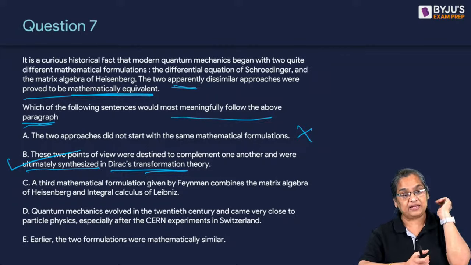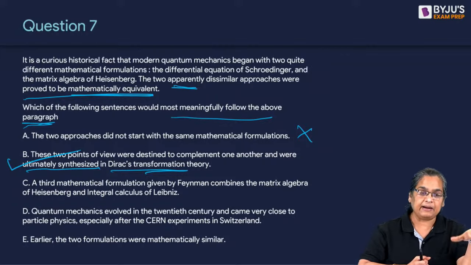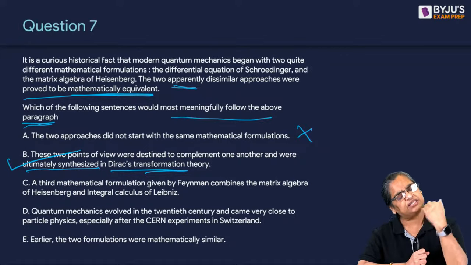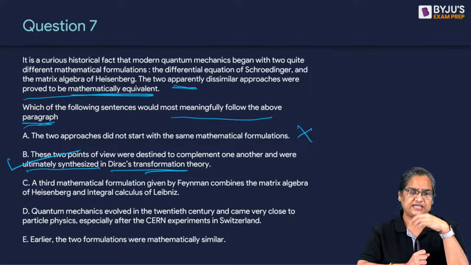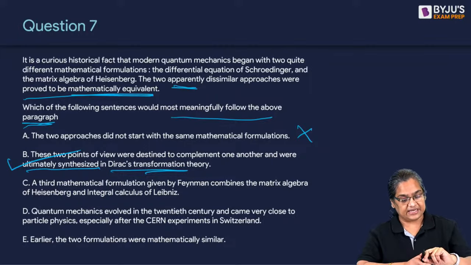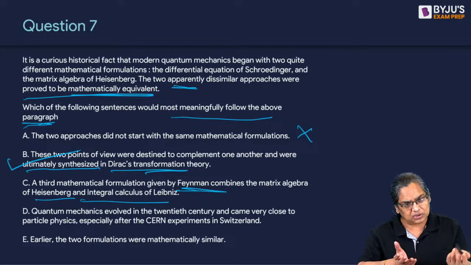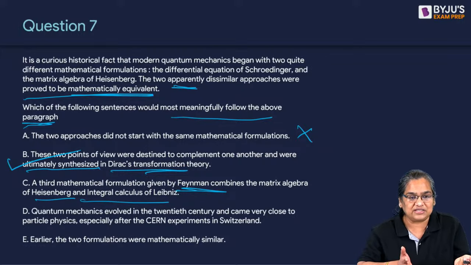Always the theme and the last sentence in any complete the passage. In a CAT kind of situation, if it's just a descriptive passage, then it's just the logical extension of the last sentence, otherwise theme and last sentence. Now, in C on the other hand, you are talking of Feynman, Heisenberg, integral calculus, it could be, but not necessarily.